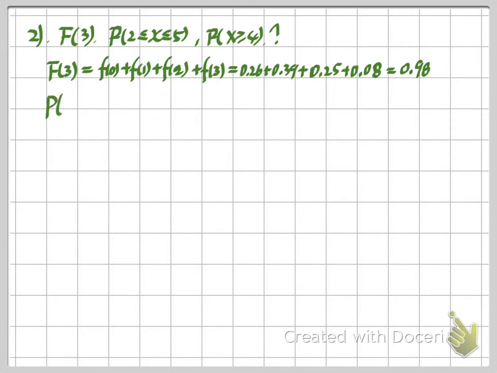And then the question for the probability 2 smaller than X smaller or equal to 5. For this one, we can compute it by our definition of the PMF. What are the possible values for X between 2 and 5?